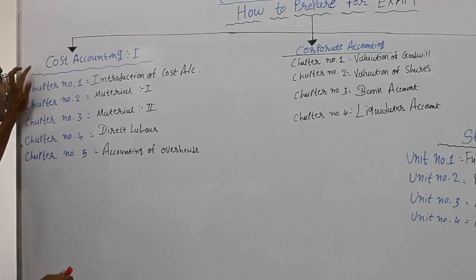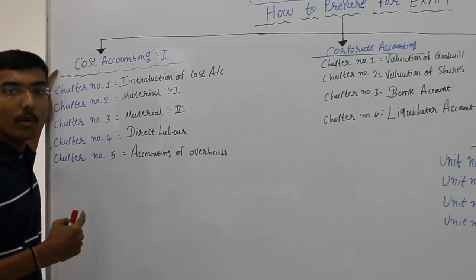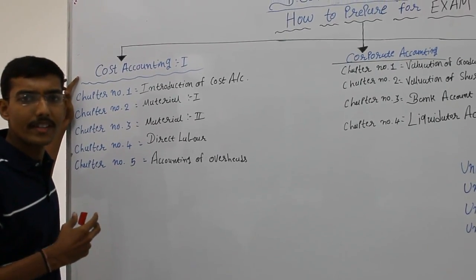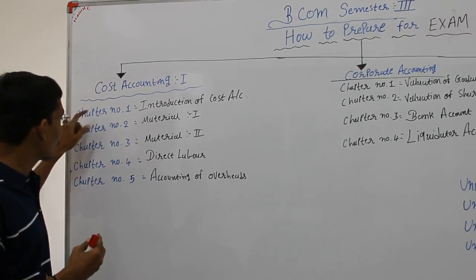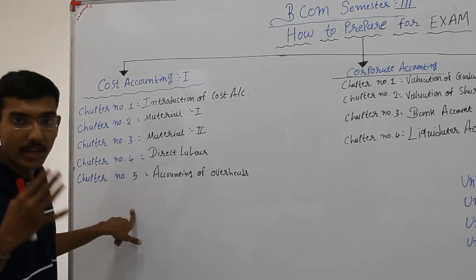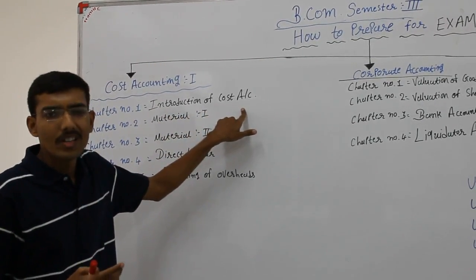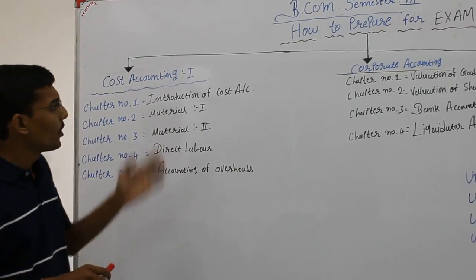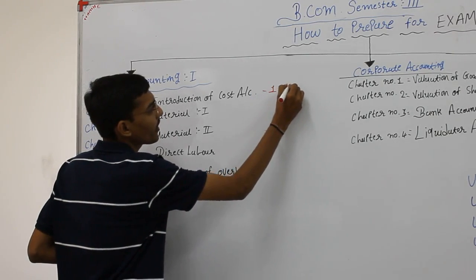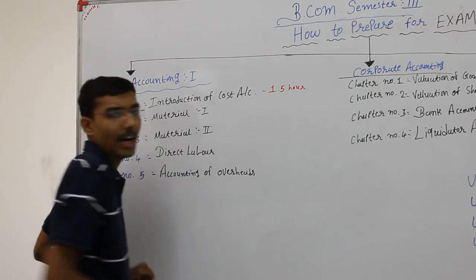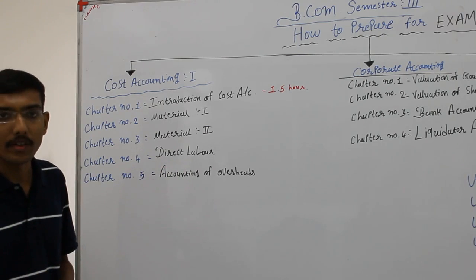The first subject is Cost Accounting 1. If you are studying this subject for the first time, in this subject there are a total of 5 chapters and 4 units. The first chapter is Introduction of Cost Accounting. It is all about theory. You may take maximum 1.5 hours for this one chapter.